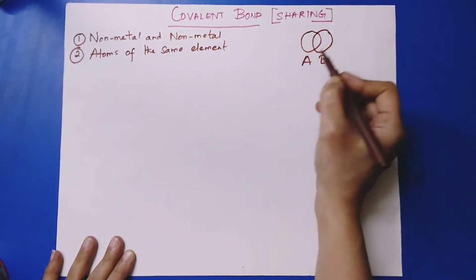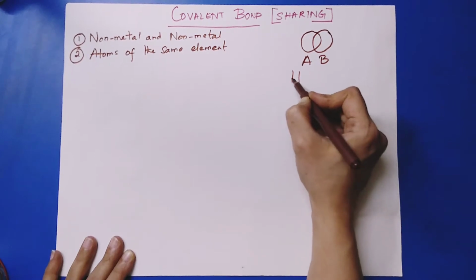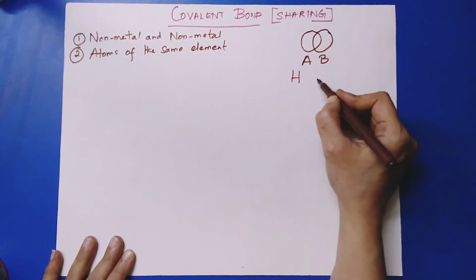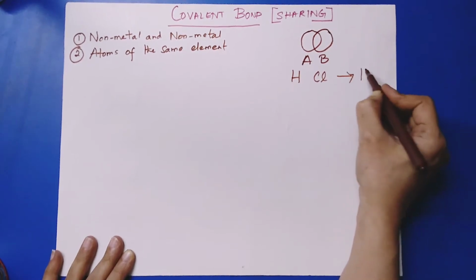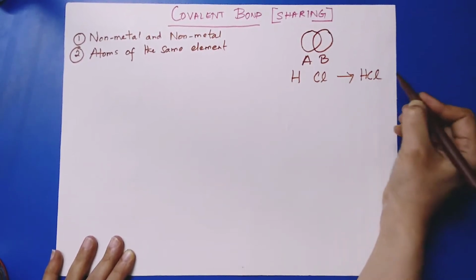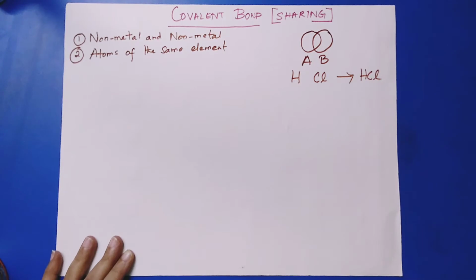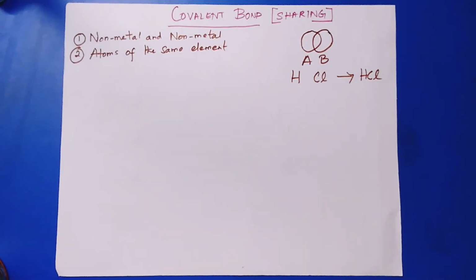For example, when a hydrogen atom combines with a chlorine atom to form a hydrogen chloride molecule, then the bond which is created between these two atoms is a covalent bond. The second way is when atoms of the same element join together to form a molecule, then that type of chemical bonding is a covalent bond.